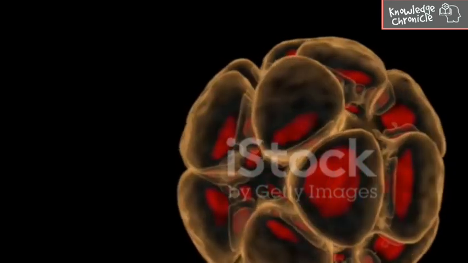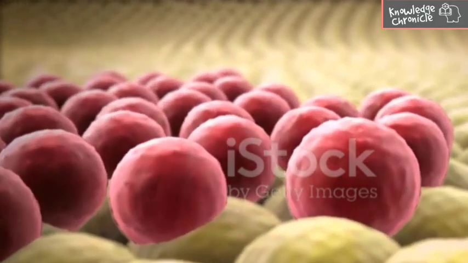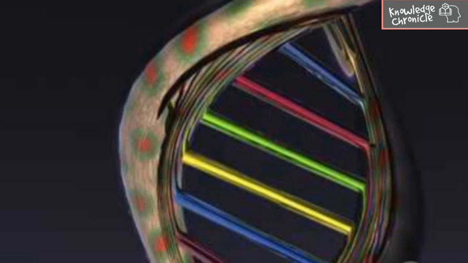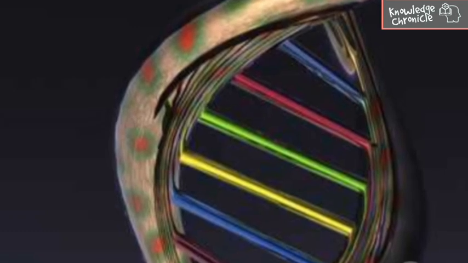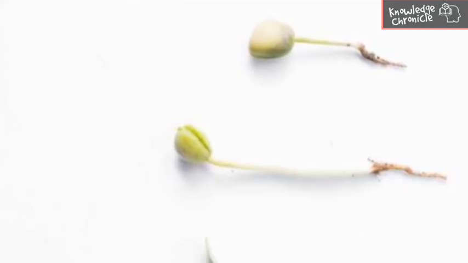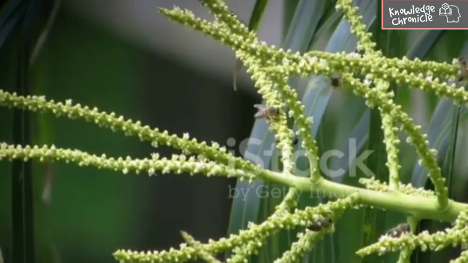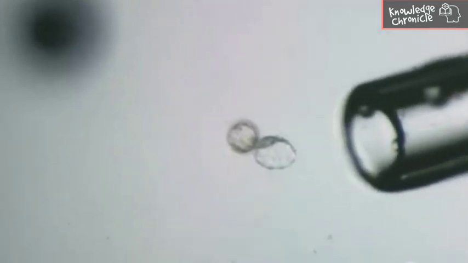The zygote. The zygote is the first cell of a new organism. It contains the complete genetic blueprint for the individual. In plants, the zygote develops within the ovule, which matures into a seed. In animals, the zygote undergoes division to form an embryo.